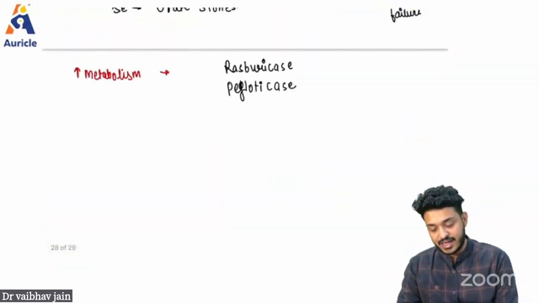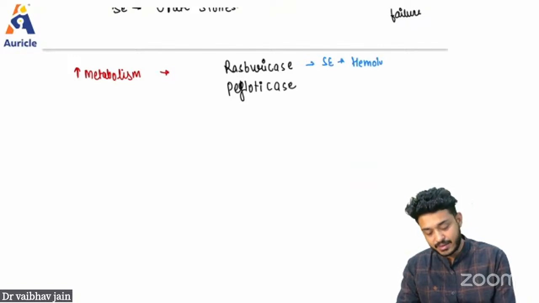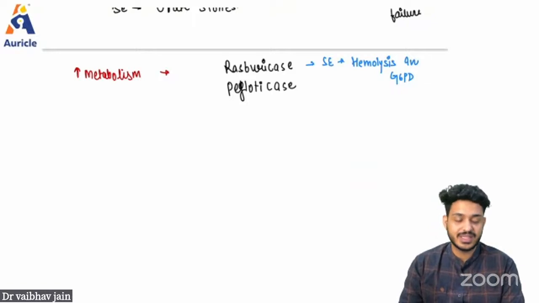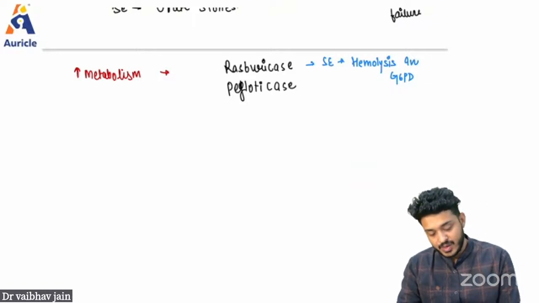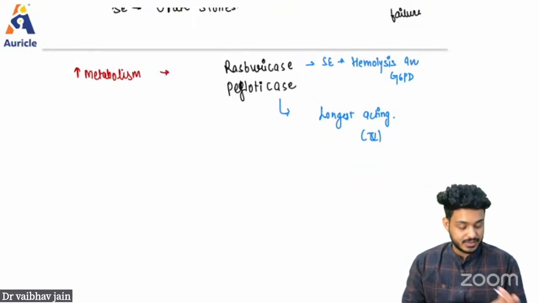Rasburicase can cause hemolysis in G6PD deficiency patients. Whereas pegloticase, remember, is the longest acting drug. We give it IV, like twice in a week.